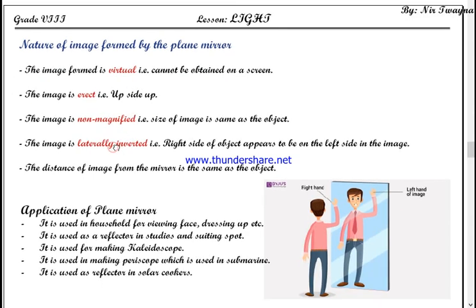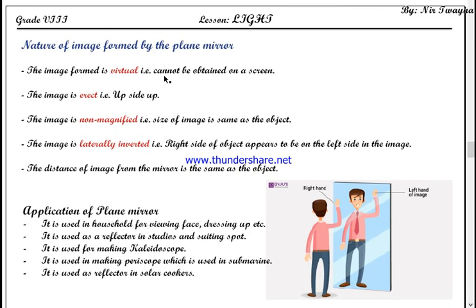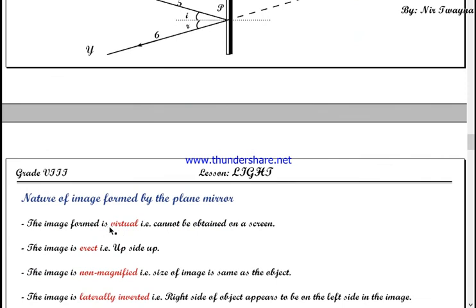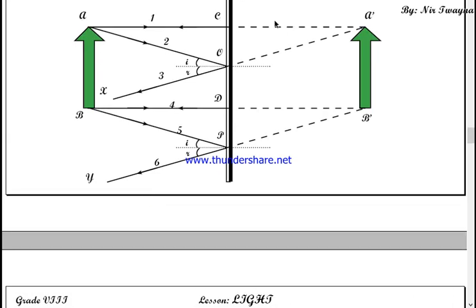formed by a plane mirror. So what type of image is formed by the plane mirror? Just now you have done it. What type of image is it? First of all, you need to find out whether the image is real or virtual. This is a new term for you. Real image or virtual image. Real image means if the reflected light rays meet as they are, then a real image is formed.